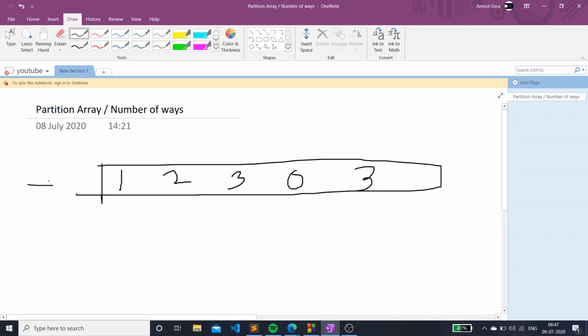Okay, so let's just see the first test case. So this is the input array, which is 1 2 3 0 3. We have to find the number of ways we can divide this into three parts such that the sum of each part is equal to each other.